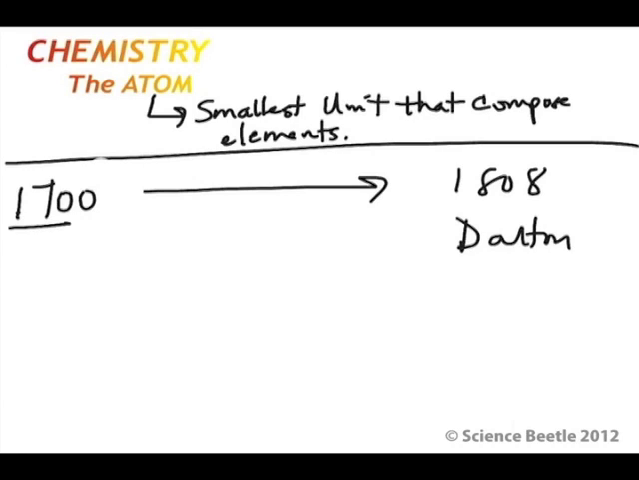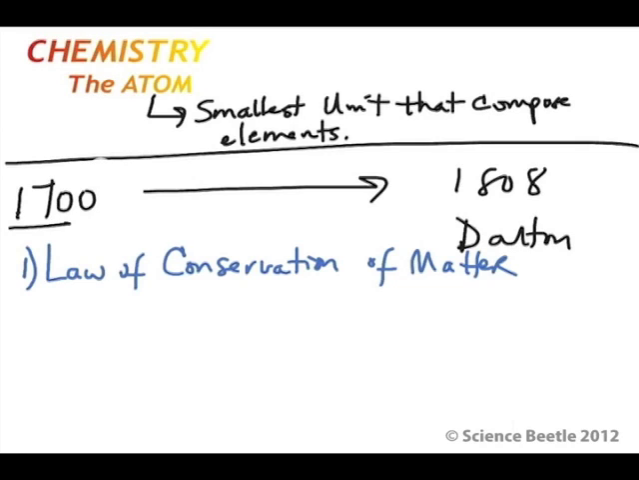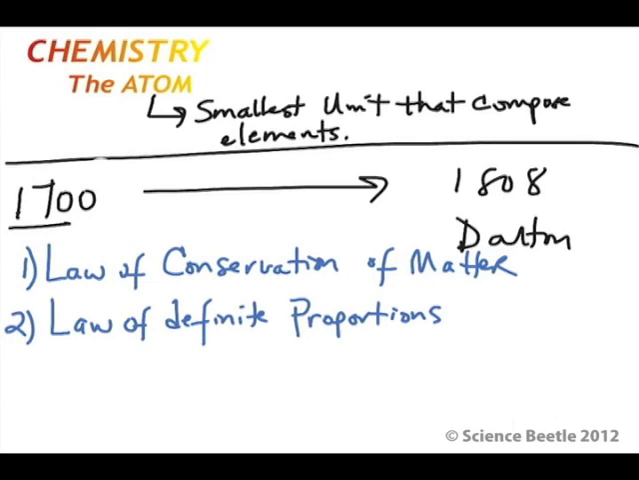During this time, between 1700 and 1808, there was much research being done on elements and in chemistry. And there were three main laws that came into play. And these laws essentially said the following things. The first law was the law of conservation of matter. Essentially, this law said that mass is neither created nor destroyed. The second law that came from these experiments was the law of definite proportions.